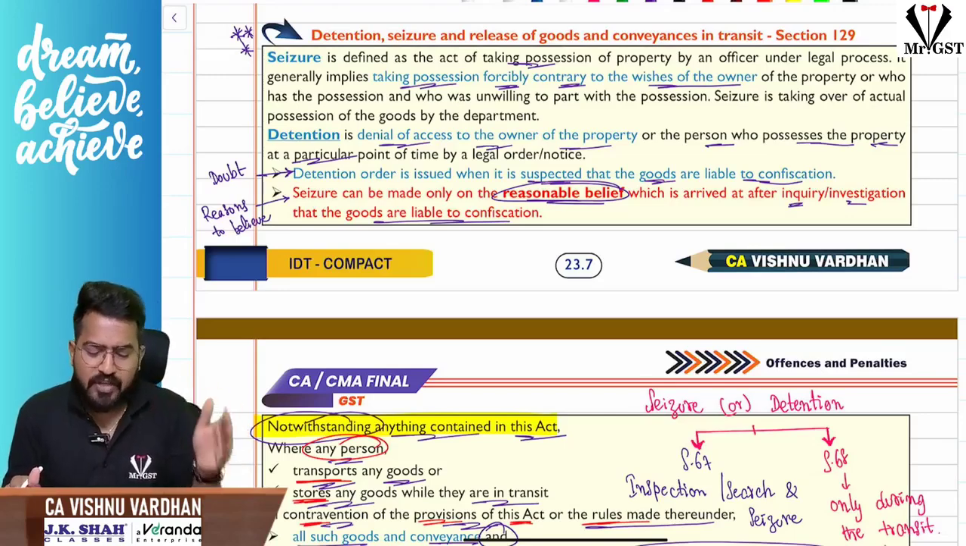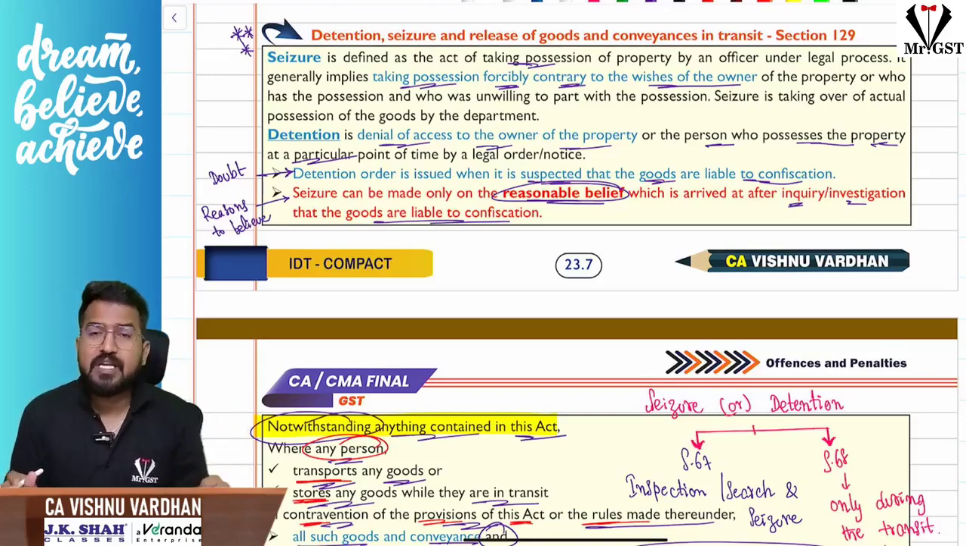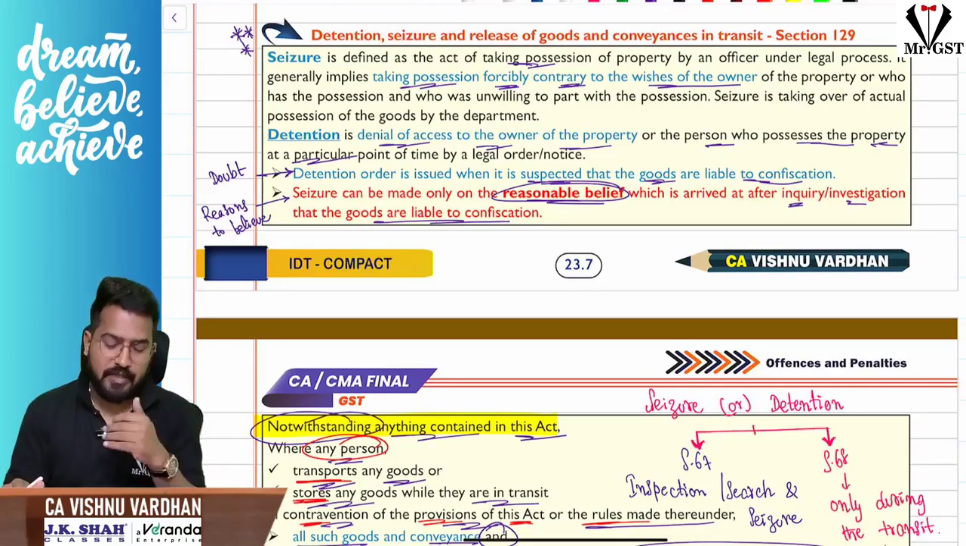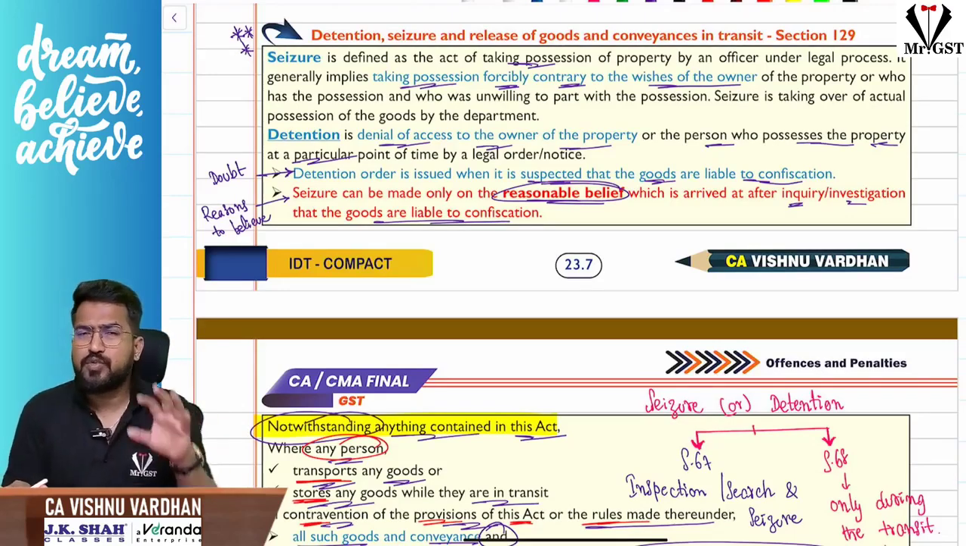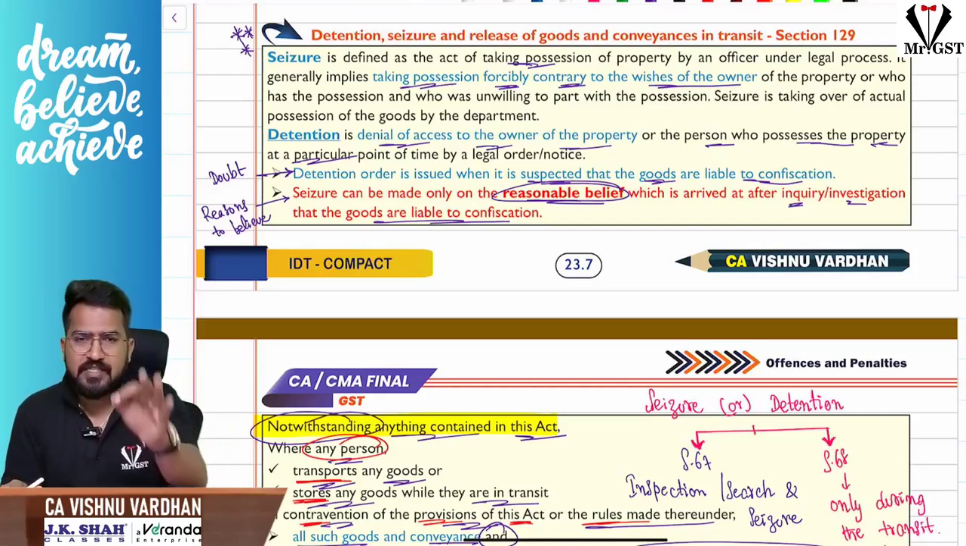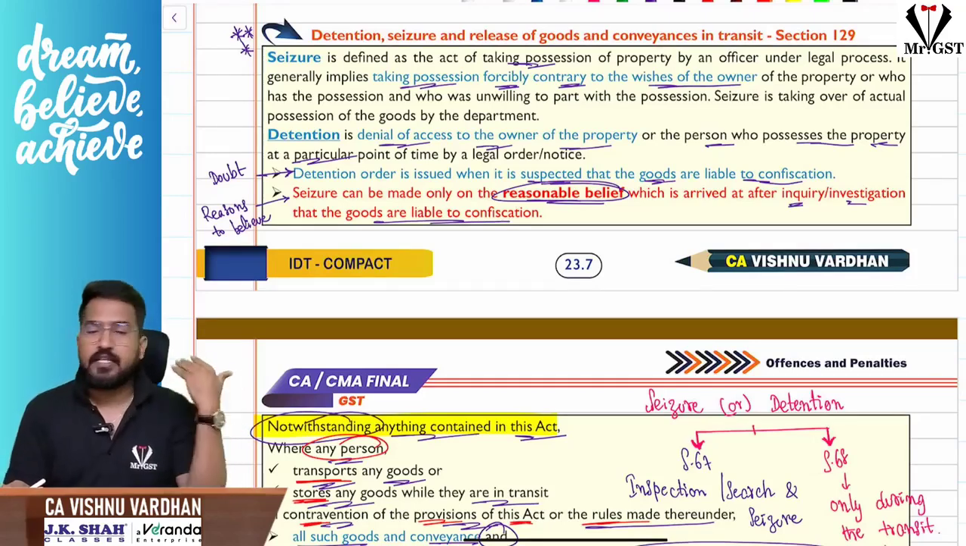Detention they will do only when they have a doubt that these goods are liable for confiscation. When confiscation will come, we will see in section 130 later on. When they have the doubt that these goods may be liable for confiscation, only then will they detain them. They will seize them when they have reasons to believe that these are goods liable for confiscation.